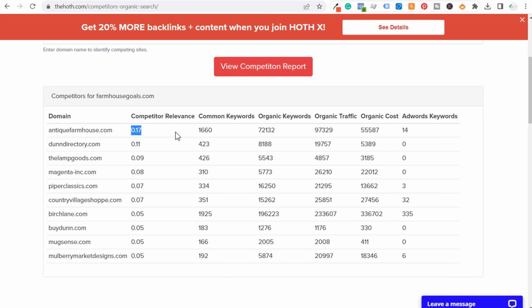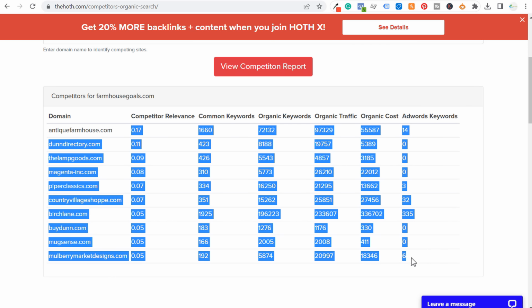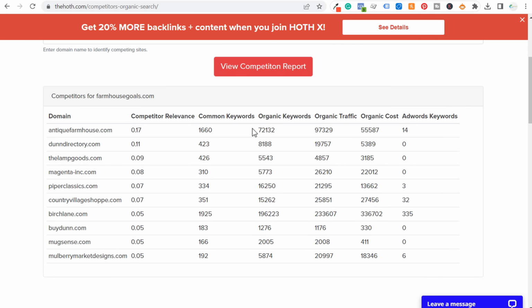So I can find all of these different websites here and say, okay, these are pretty similar to mine in terms of search traffic. Again, Birch Lane probably ranks for a lot of similar keywords as mine, but they get a ton more traffic than I do. So probably not one of the websites I want to compete with directly, but you can see lampgoods.com. This came up here, and on SpyFu, dundirectory.com, again, another Ray Dunn type website. So I can find all of my competitors by using some of these free tools.